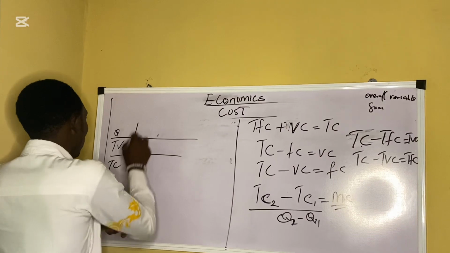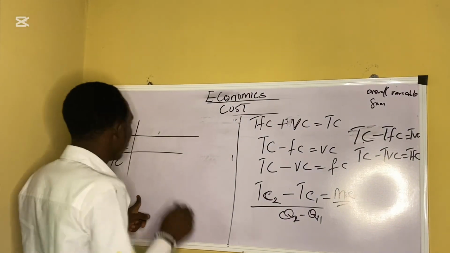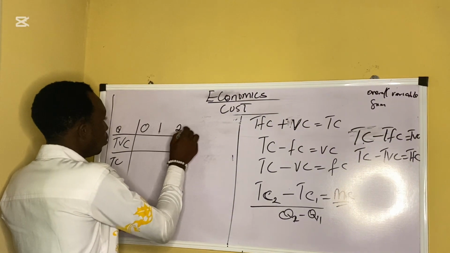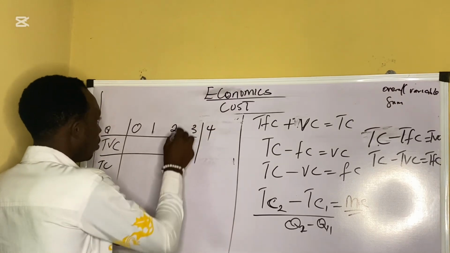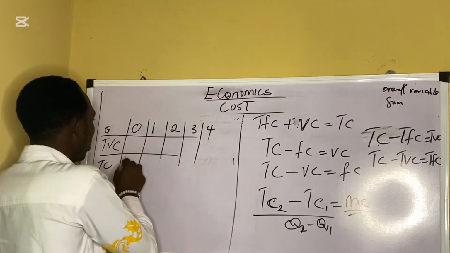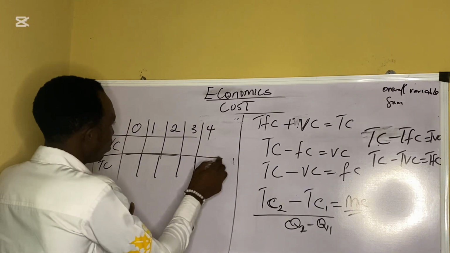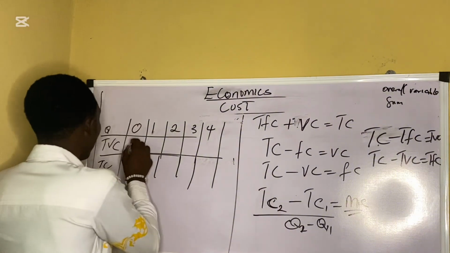So in the table we have our output of rice: 0 bags, 1, 2, 3, 4. Don't mind my table. For the total variable cost, we also have 0.